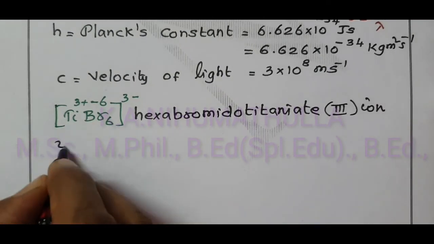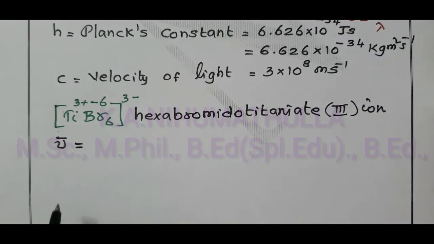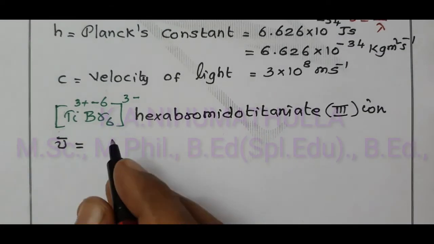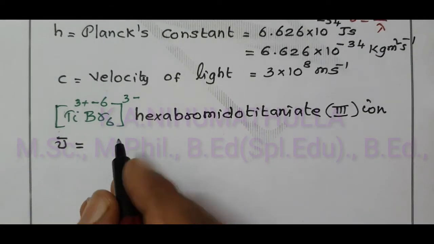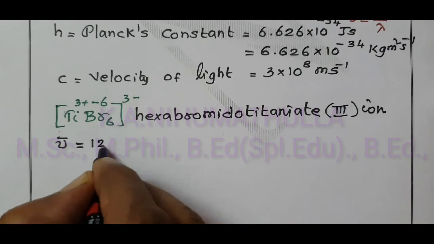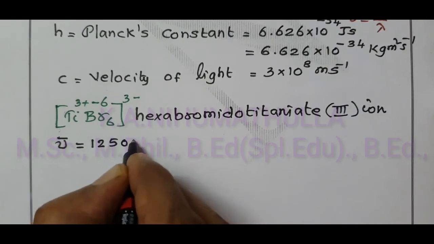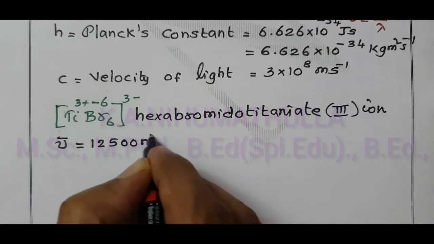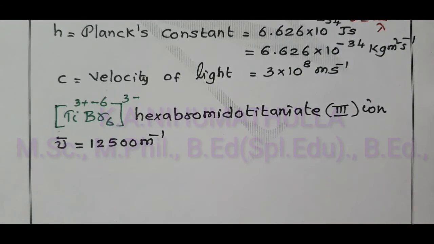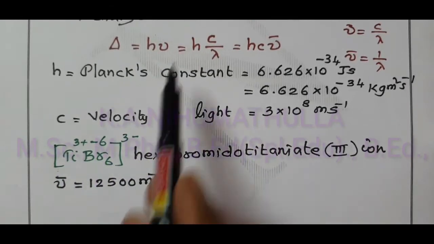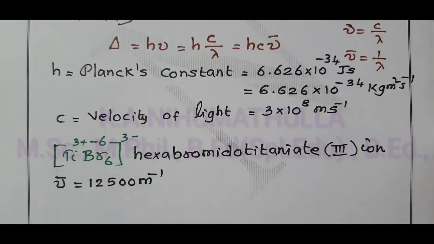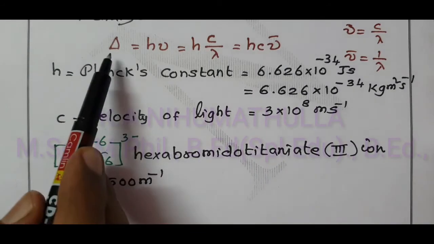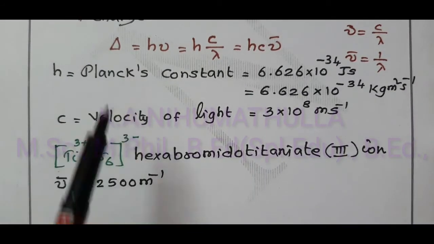The nu dash, that is the wave number of this complex, is given as 12,500 per centimeter. Using this value, taking h and c constant, we can calculate the octahedral crystal field splitting energy.